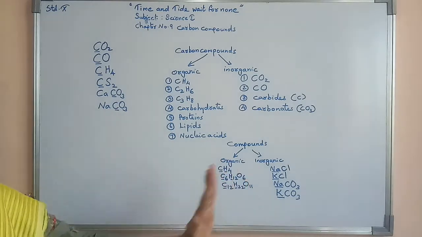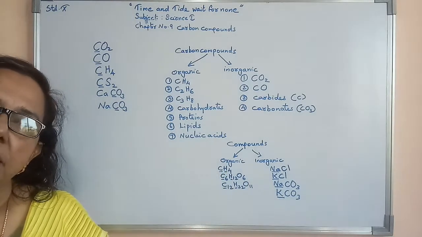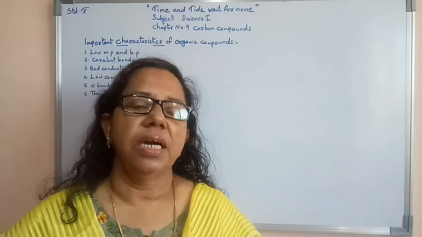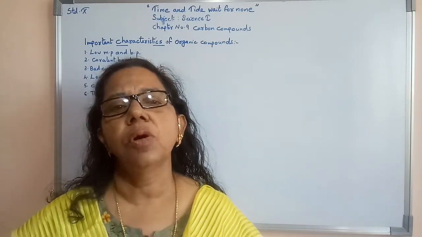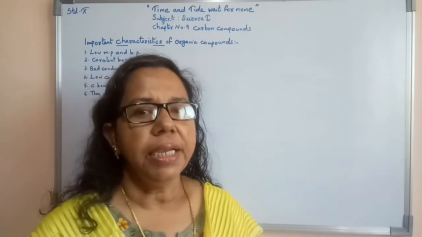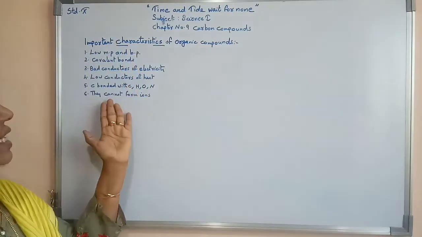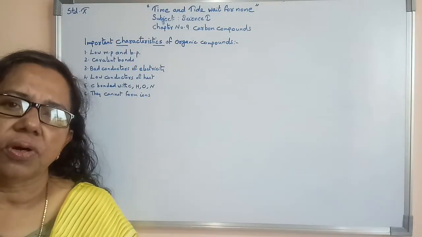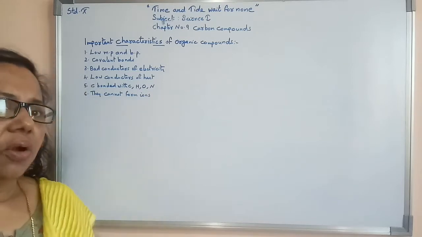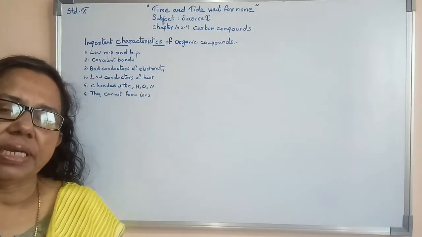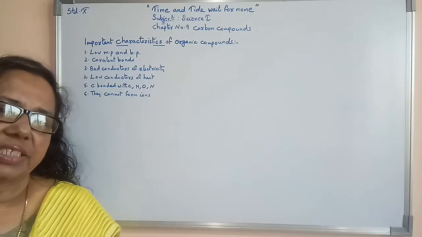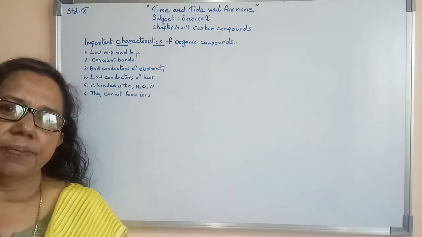Now we will study organic compounds in detail. What are the important characteristics of organic compounds? Here there are 6 important characteristics of organic compounds given. First one we'll see what that is. Organic compounds have low melting point as well as boiling point.